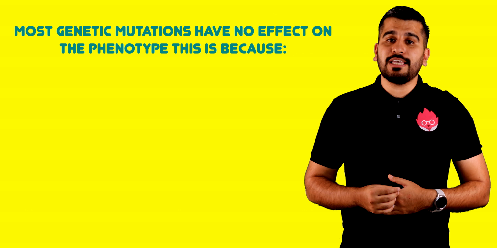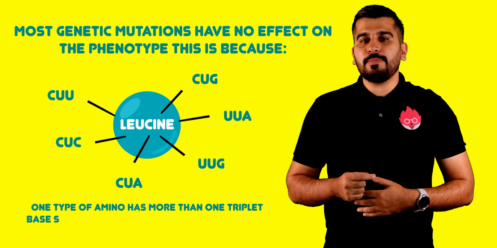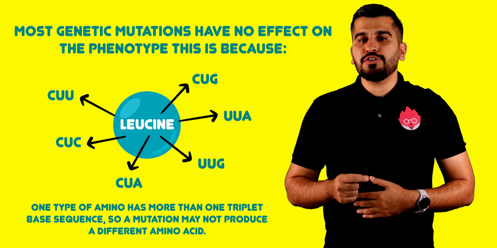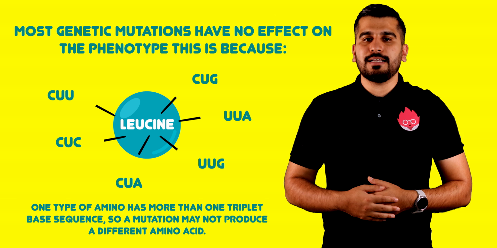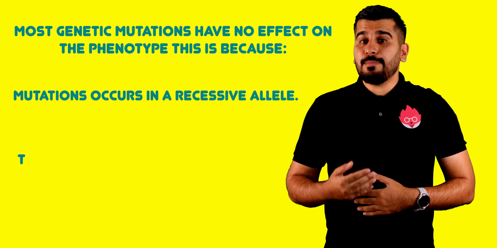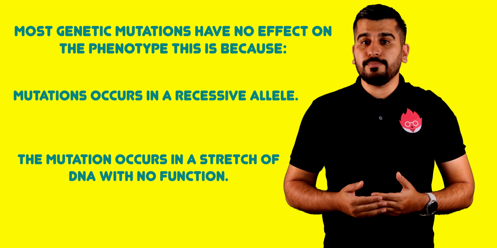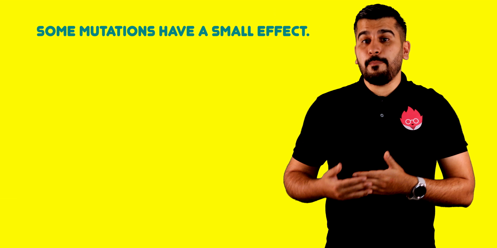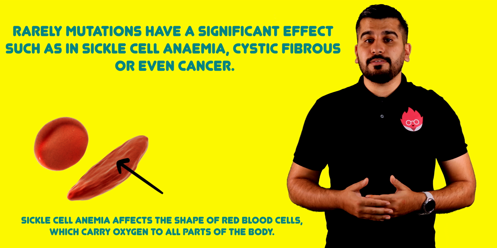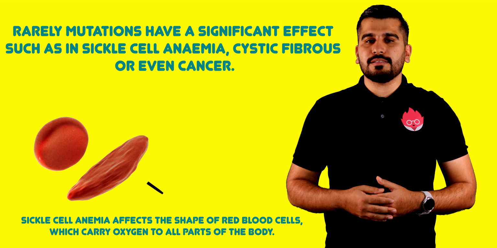Most genetic mutations have no effect on the phenotype. This is because one type of amino acid has more than one triplet base sequence, so a mutation may not produce a different amino acid. Mutations may occur in a recessive allele. Perhaps the mutation occurs in the stretch of DNA which has no function. Sometimes mutations may have a small effect, and rarely mutations will have a significant effect, such as in sickle cell anemia, cystic fibrosis, or even cancer.